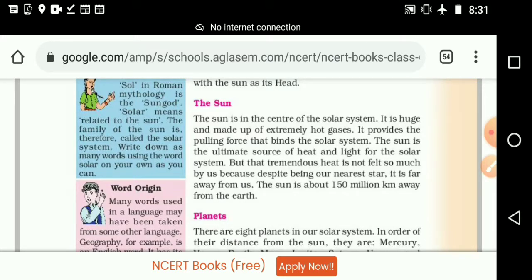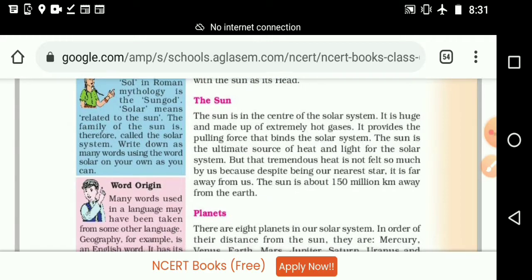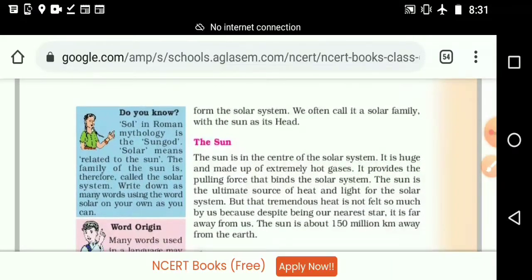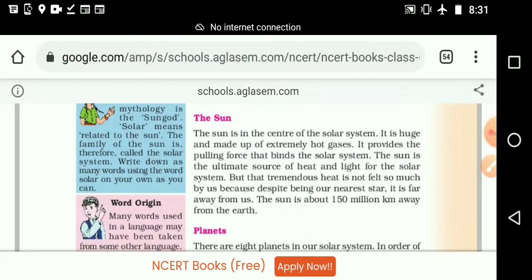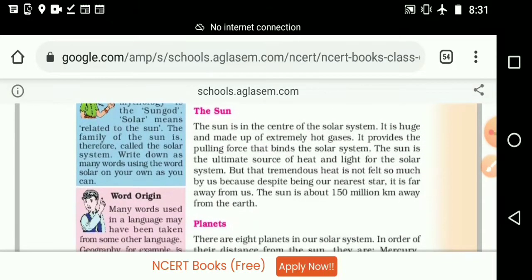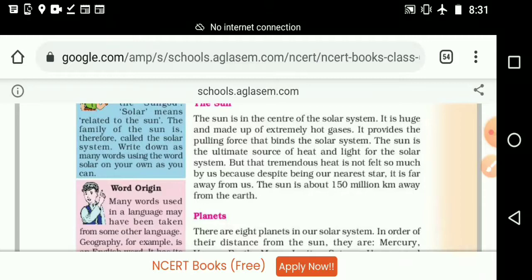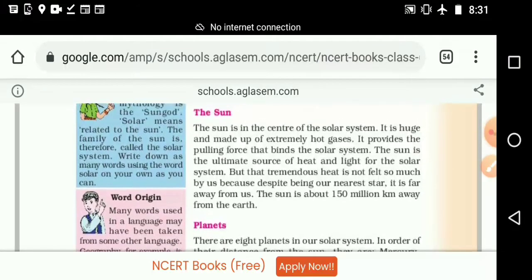The sun is the center of the solar system. We have seen that one. Sun is the head of the family. At the same time, sun is the center of the solar system. It is huge and made up of extremely hot gases.